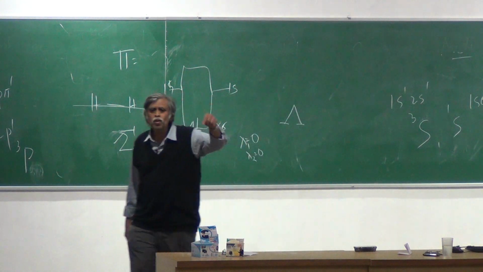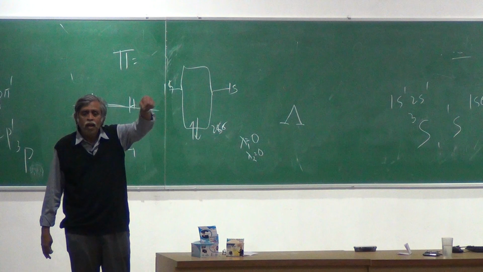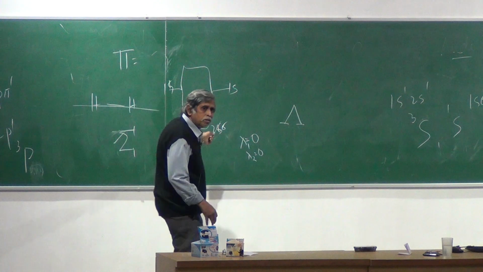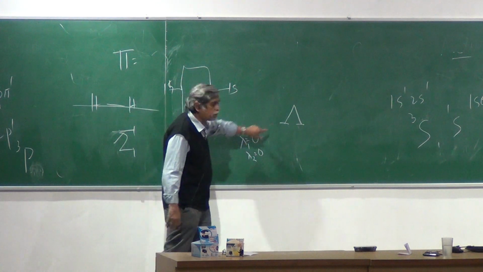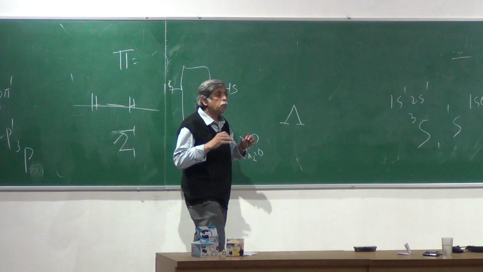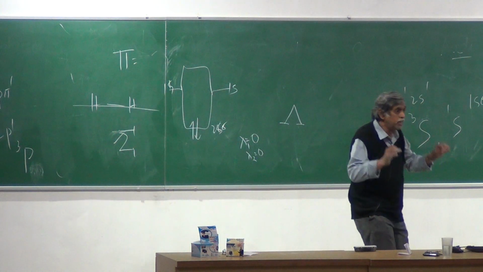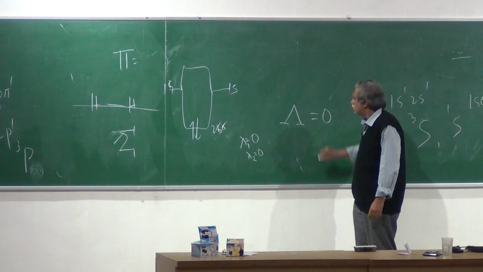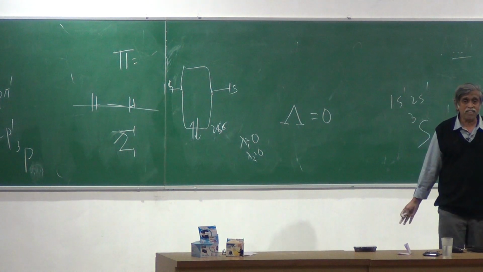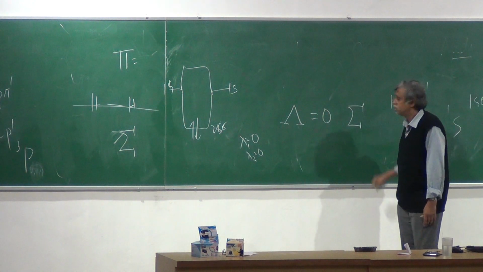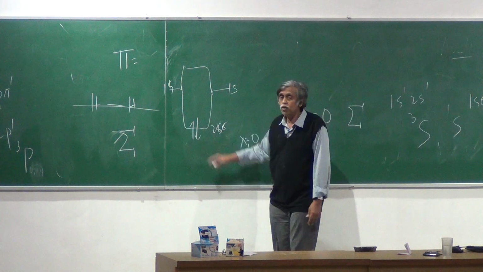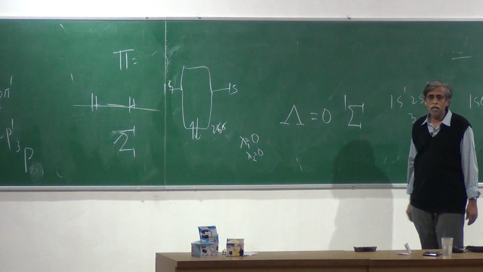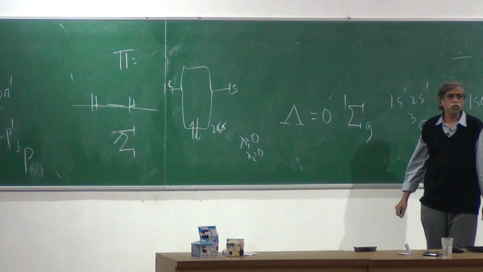And therefore, the capital lambda, which is the equivalent of L in your atomic spectroscopy. You know, we wrote little l1, little l2, and then came up with capital L for the atom. Here we write little lambda for each of these electrons, and then come up with the capital lambda, which is going to be my total orbital angular momentum projection on the internuclear axis. What is this going to give me? 0. If lambda equals 0, what state is that? Sigma. If the 2 electrons are paired, what do I get? Sigma, singlet. And both of them are in g states, therefore singlet sigma g.